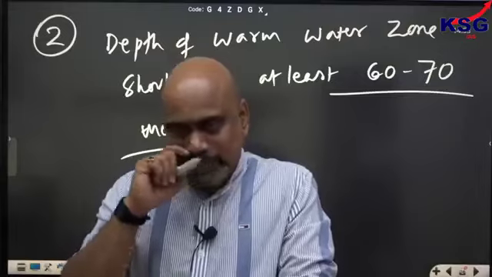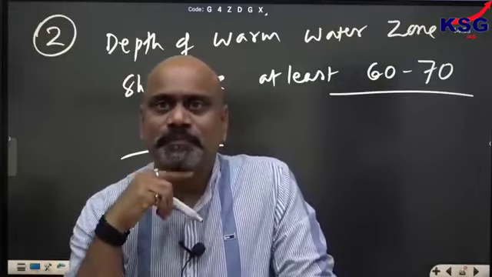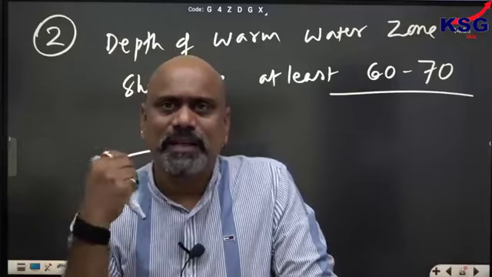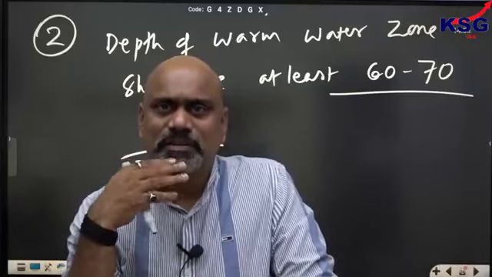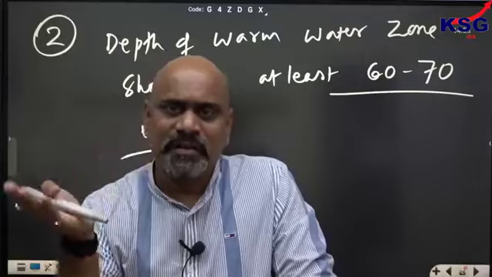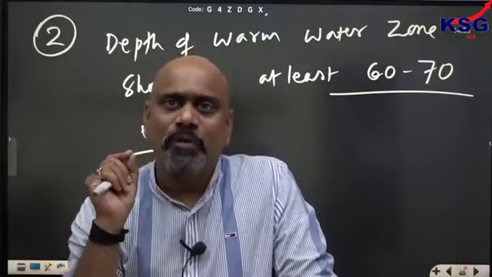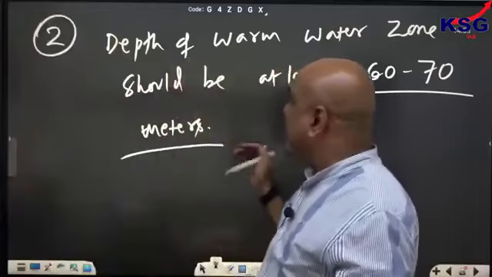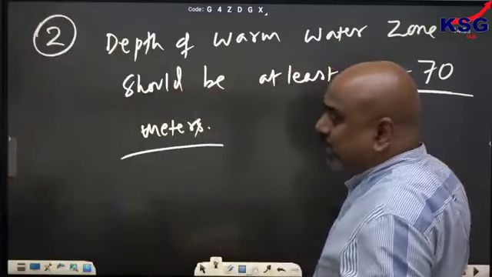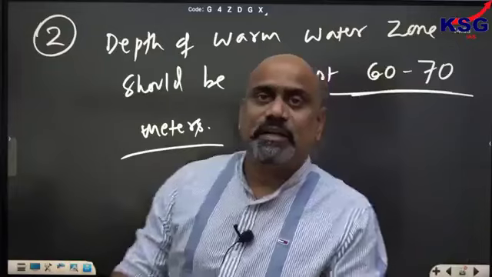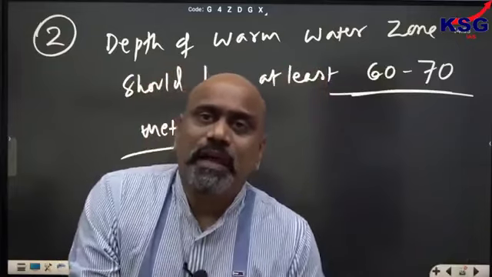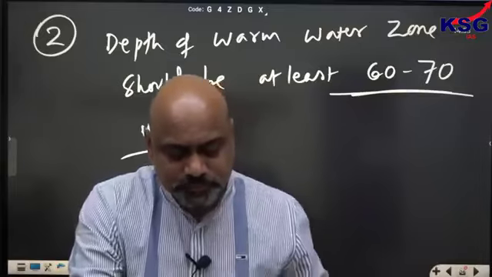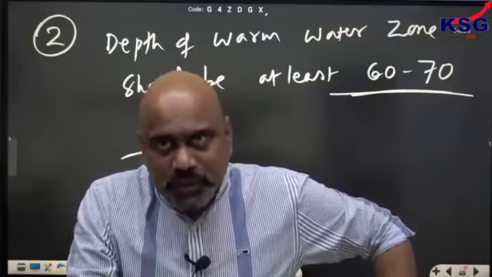अरे ऐसे तो 27 degree Celsius anywhere you can get it. You know that in Kolkata and nearby regions 27 degrees Celsius is an average temperature we are getting, sometimes in the summer season more than that. So every day cyclone होना चाहिए. Why will it not happen? Because it requires substantial depth: 60 to 70 meters of ocean water should be around 27 degrees Celsius. This is also the second condition. Okay, I hope you got it.